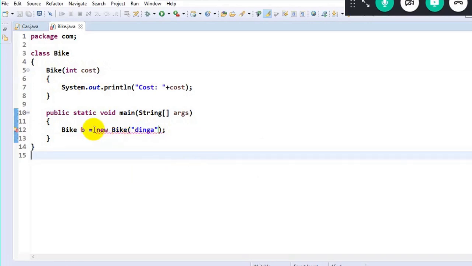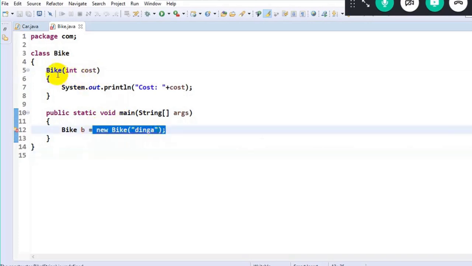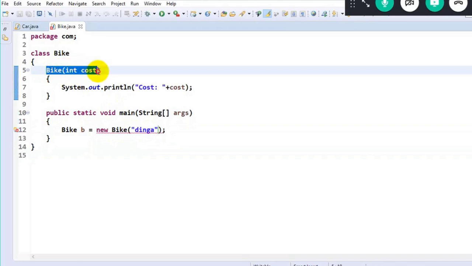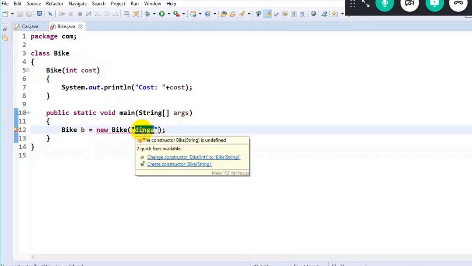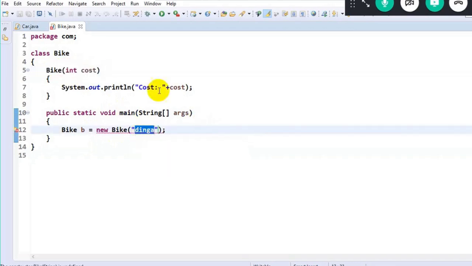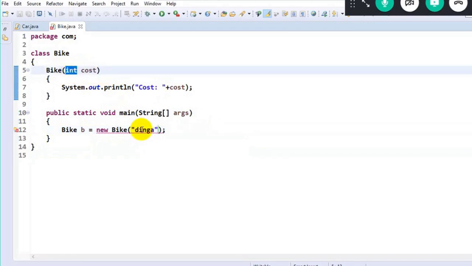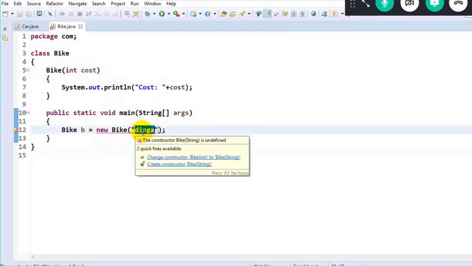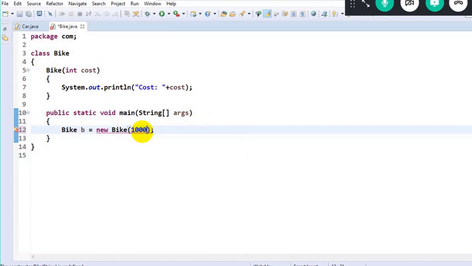It's telling me that when I create an object, the constructor is getting executed, and it wanted one argument, right? I passed one argument, "dinga", but why is it still giving an error? It's telling me, "I am accepting an integer argument, but you are passing a string argument. How will I execute here? You better pass me an integer argument." So I pass it as 1000. Will it get executed? Yes.